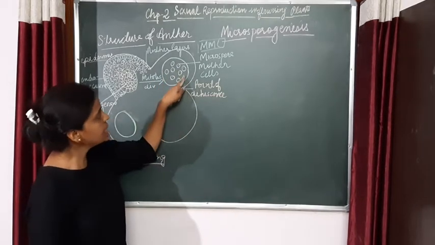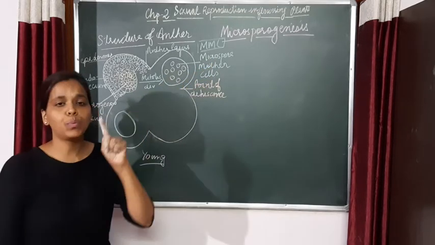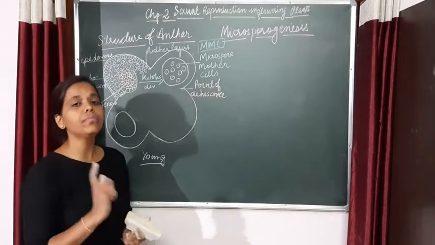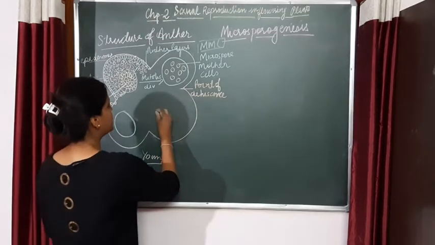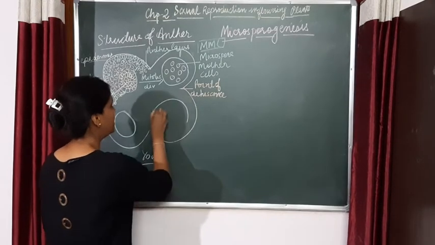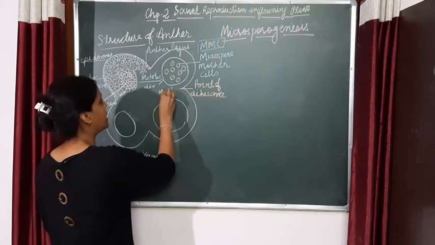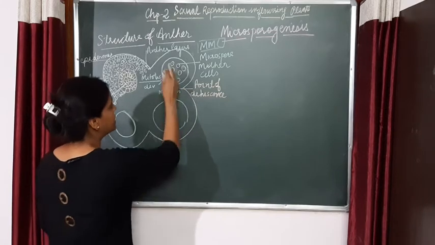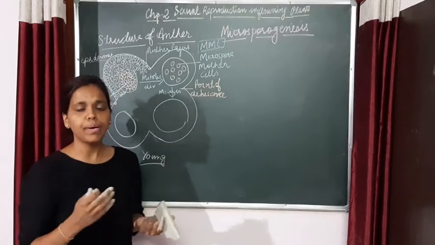So now these cells are called microspore mother cells. These microspore mother cells will undergo meiosis and give rise to microspore tetrads. So the next stage is that meiosis will take place, and this microspore mother cell will give rise to a microspore tetrad.